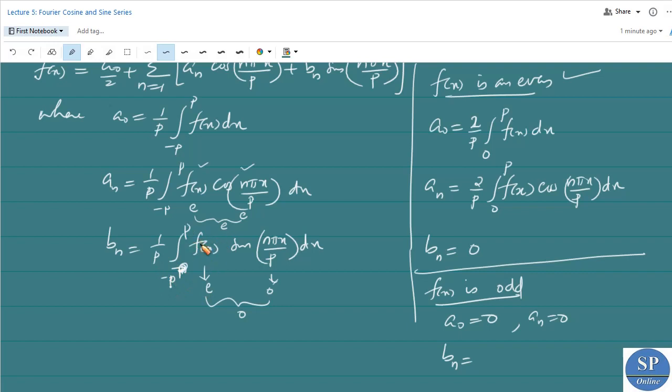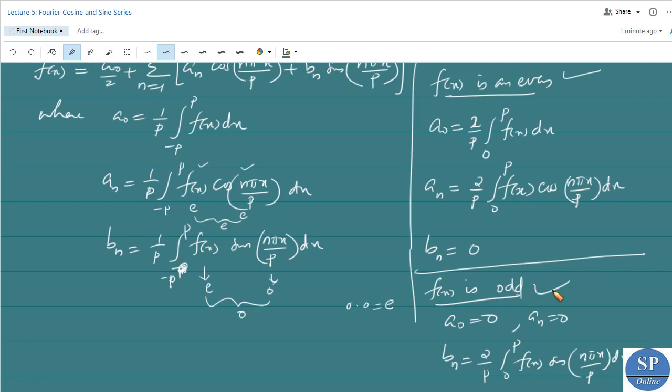This f of x is an odd function, and sin n pi x by p is again odd. So odd into odd is nothing but an even function. So this is an even function. So 1 by p into the integral from minus p to p means 2 into the integral from 0 to p. That is 2 by p into the integral from 0 to p of f of x sin n pi x by p dx.